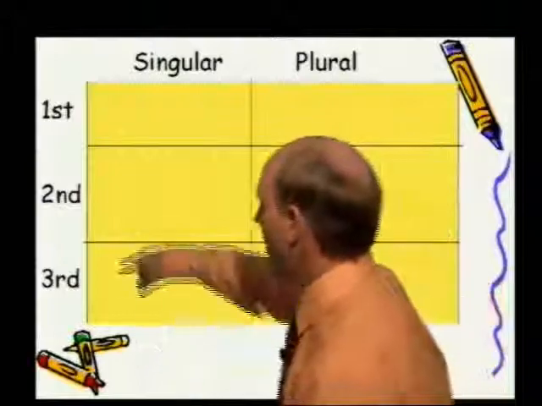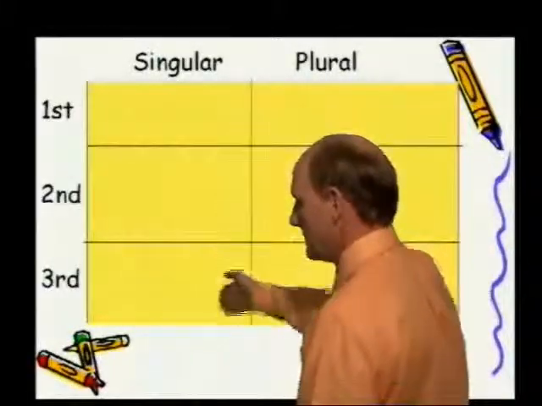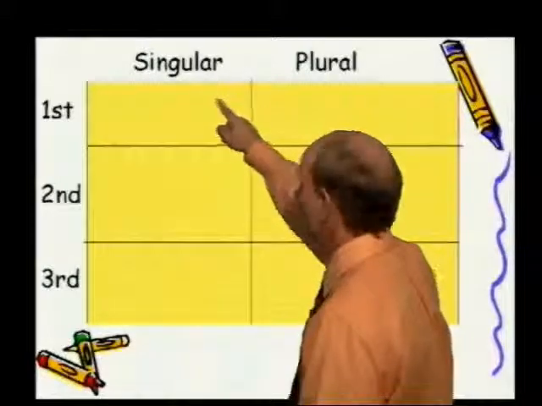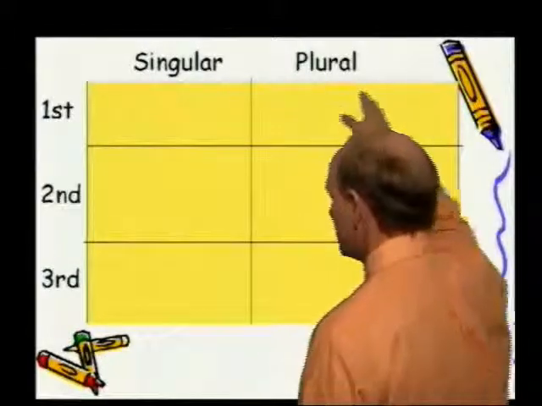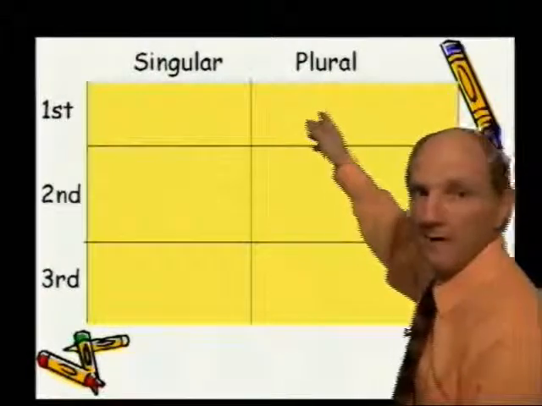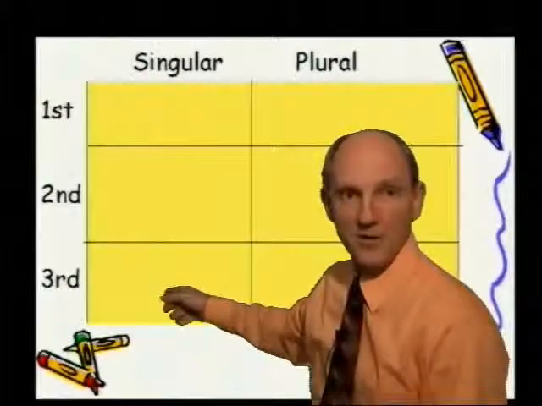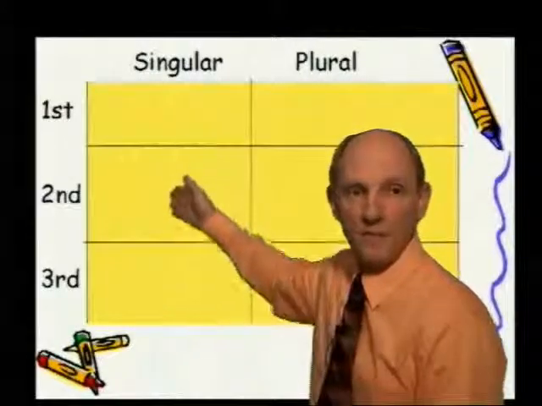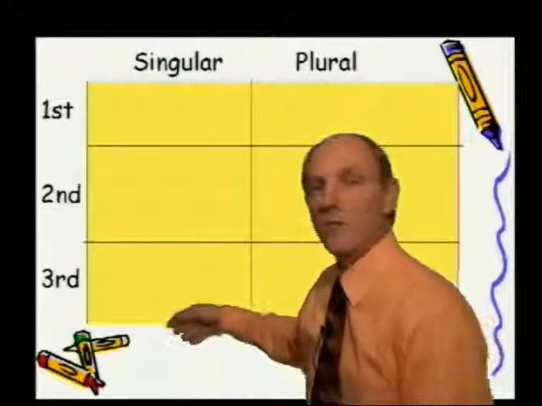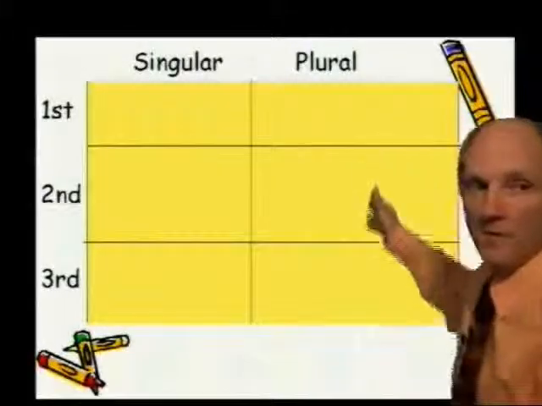In this large box that we have here, you notice that there's two columns. There's the column to the left. That's called the singular column. And there's the column here to the right. That's called the plural column, meaning that in this side we will put names of people like I, you, he, and she, and they're one person. They'll go on this side. We, you all, they, we'll put them on this side.